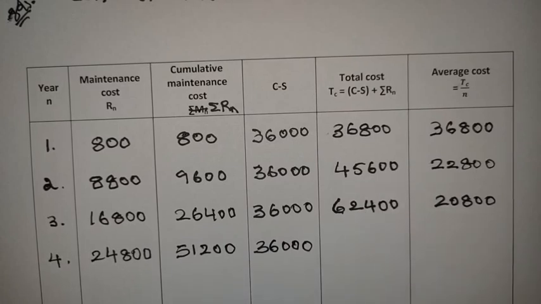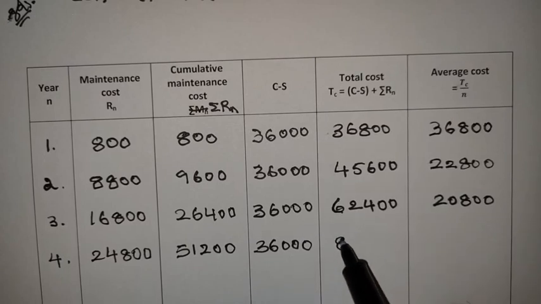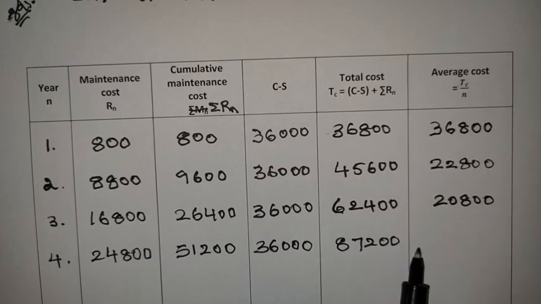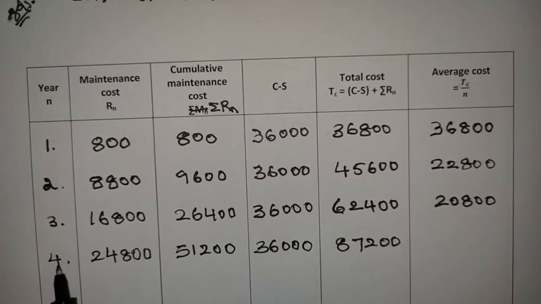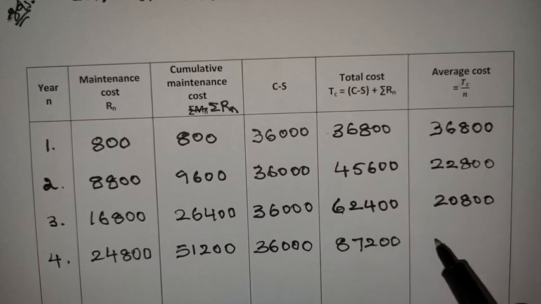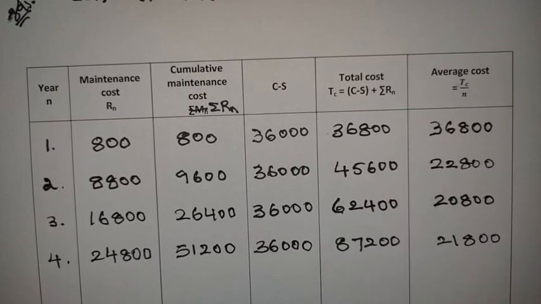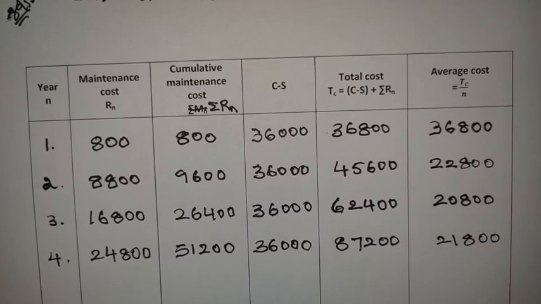51,200 plus 36,000. Then you will get 87,200. Average cost: 87,200 by now n value is 4, divided by 4, you will get 21,800, right?